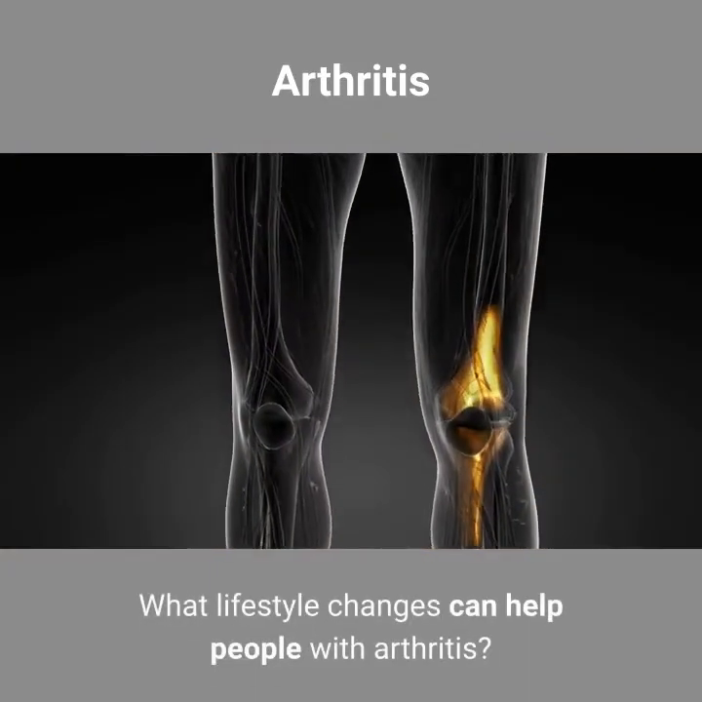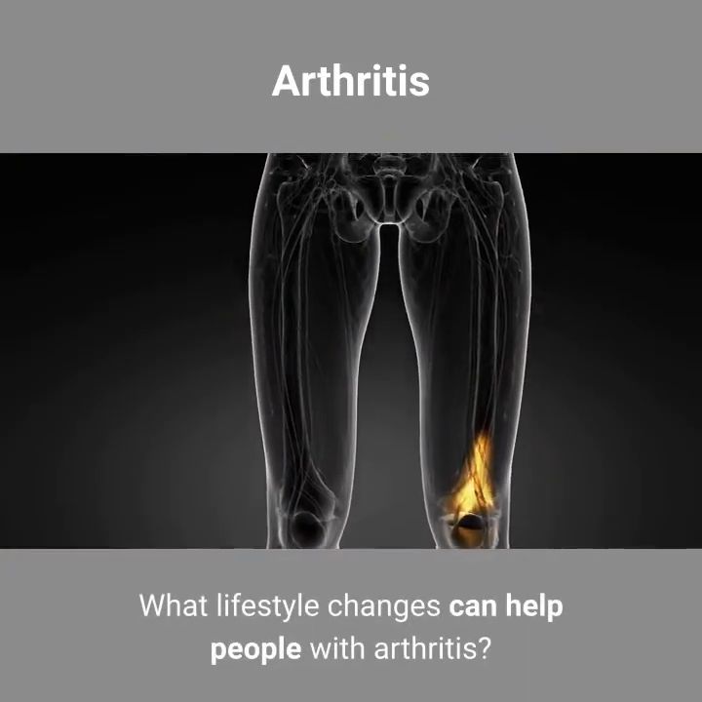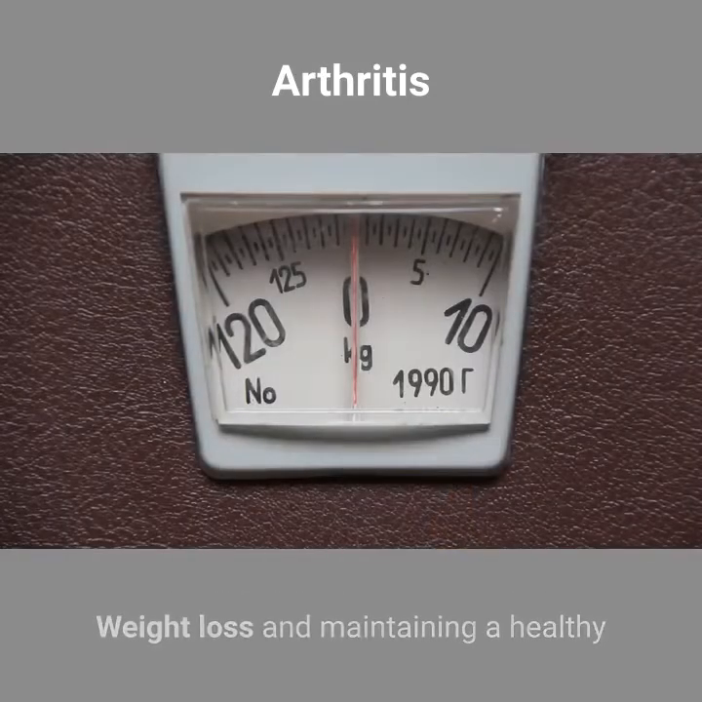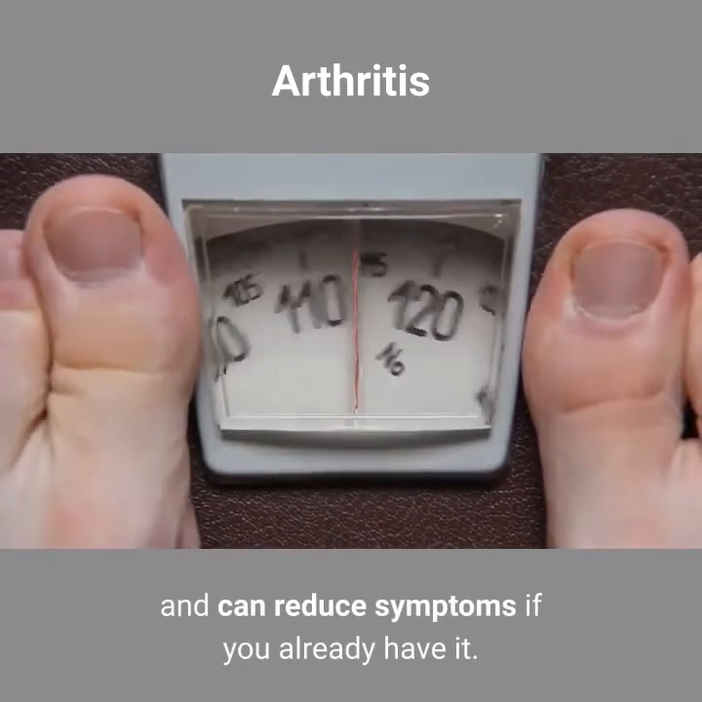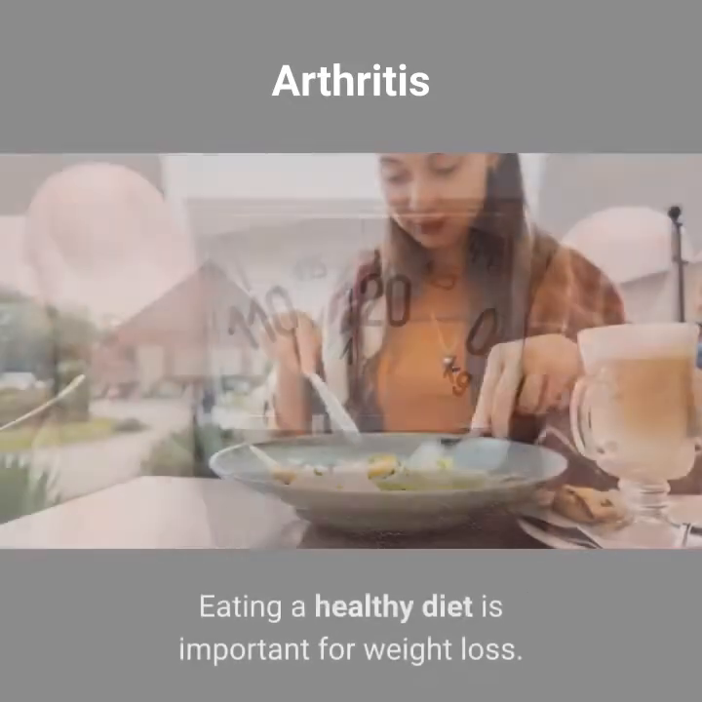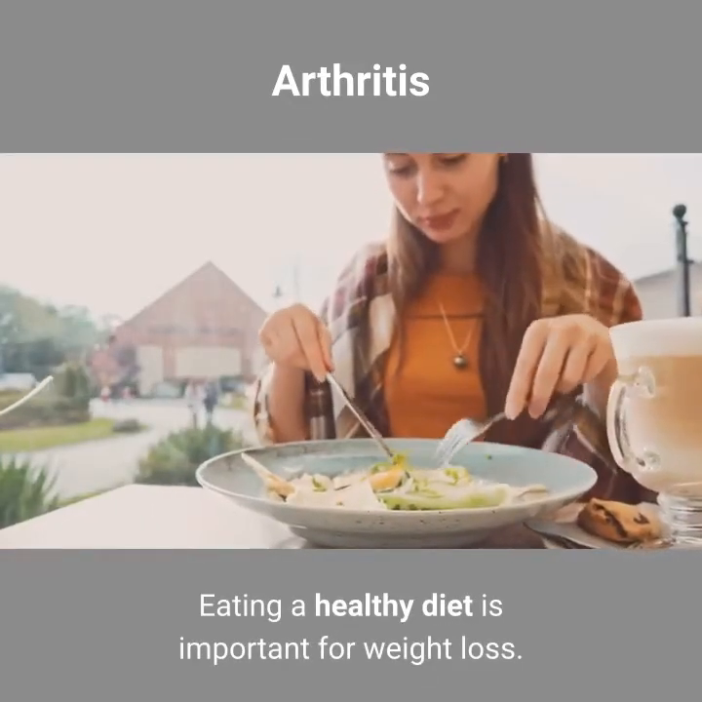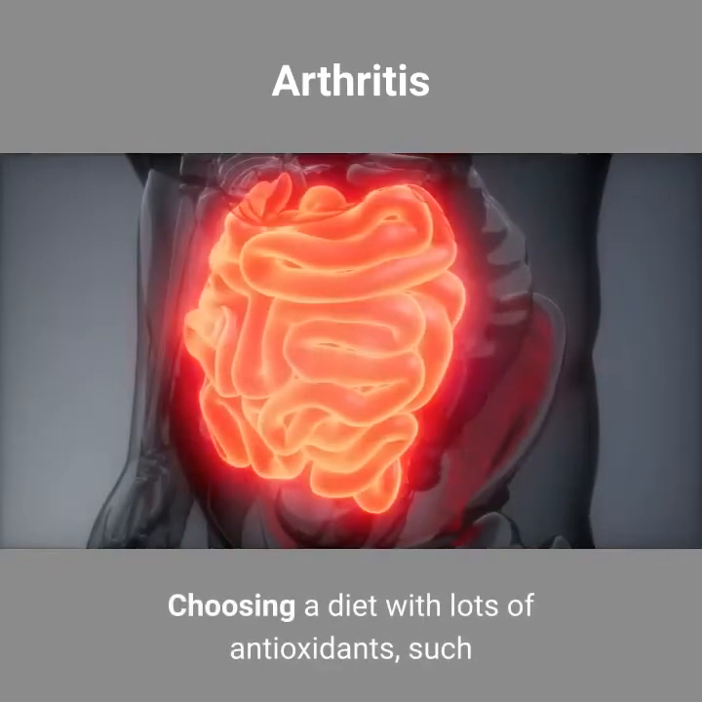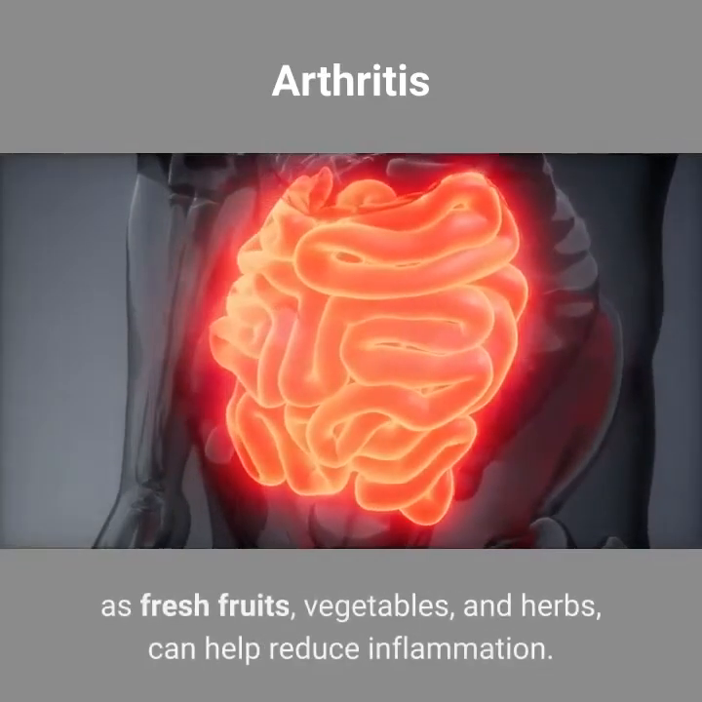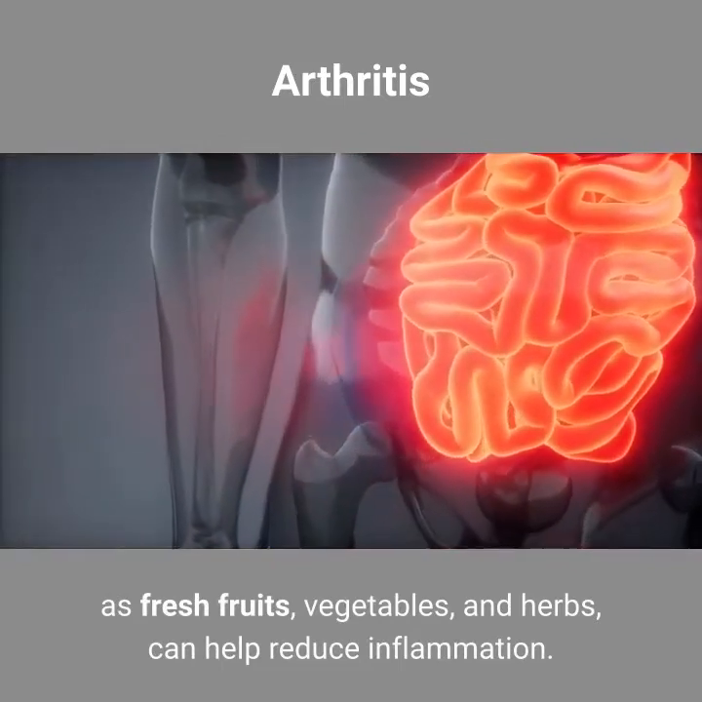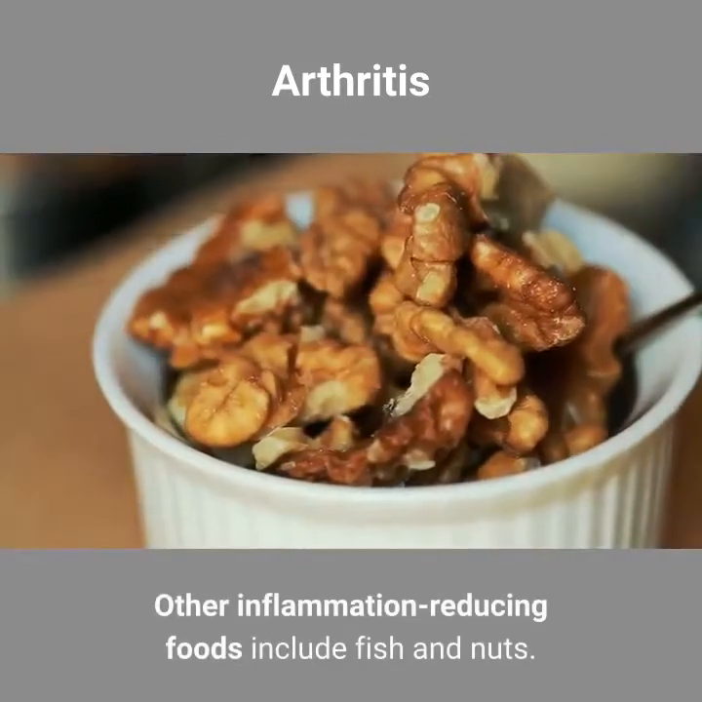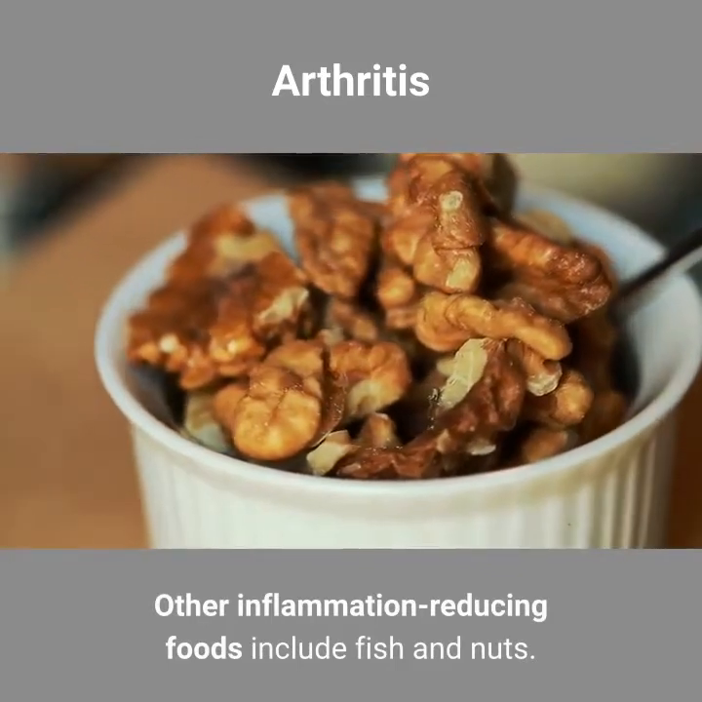What lifestyle changes can help people with arthritis? Weight loss and maintaining a healthy weight reduce the risk of developing OA and can reduce symptoms if you already have it. Eating a healthy diet is important for weight loss. Choosing a diet with lots of antioxidants, such as fresh fruits, vegetables, and herbs, can help reduce inflammation. Other inflammation-reducing foods include fish and nuts.